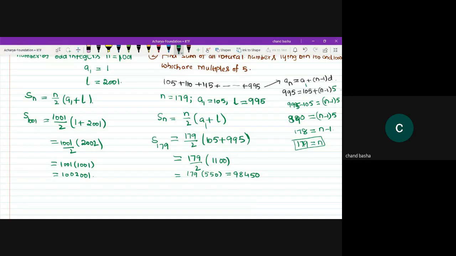Can I go for the next one? Problem number 3. If you are observing, these questions are different from the previous questions.